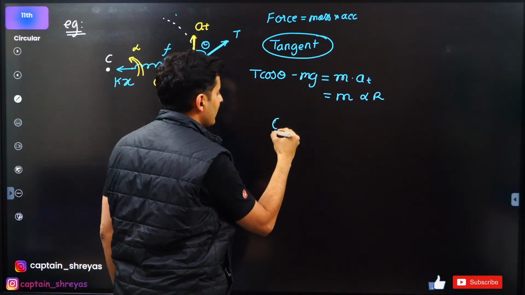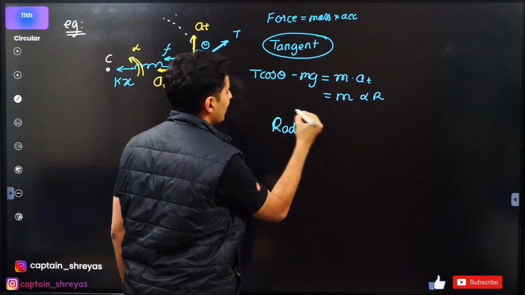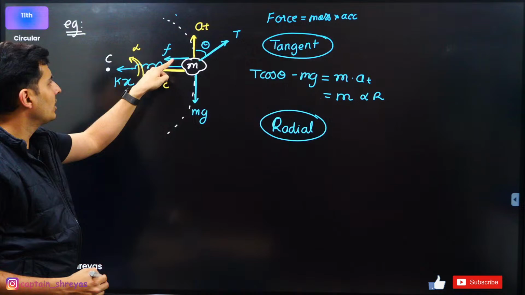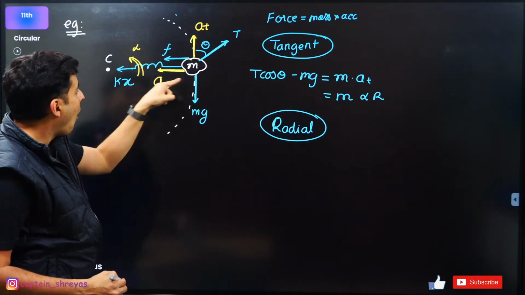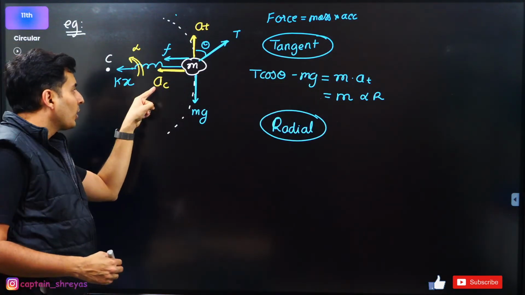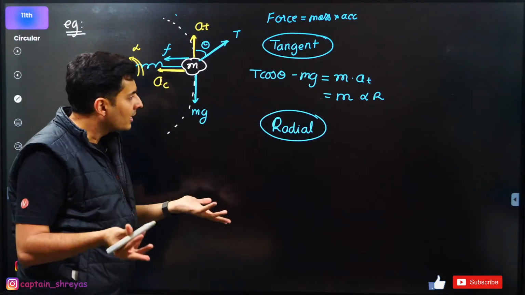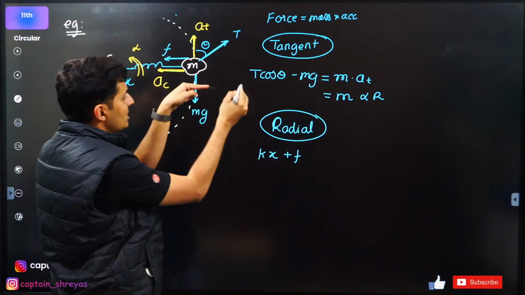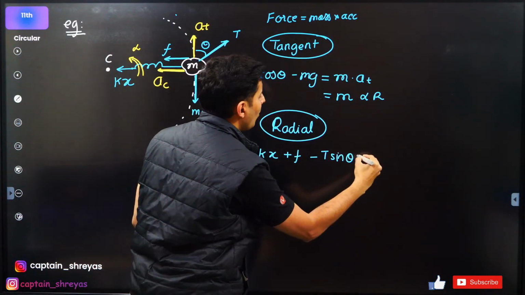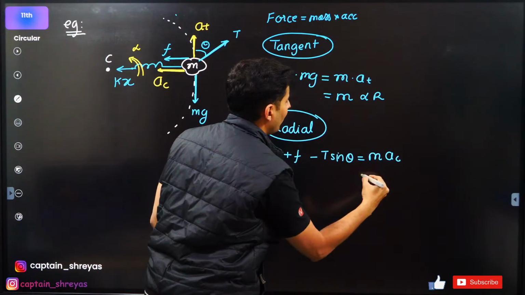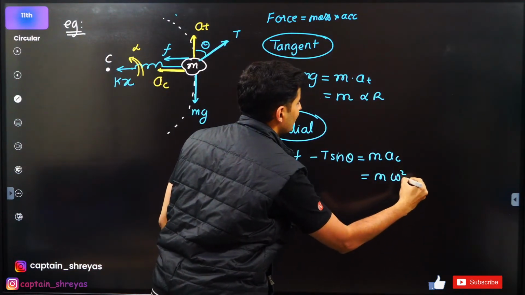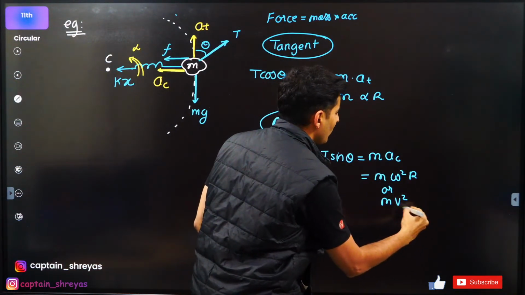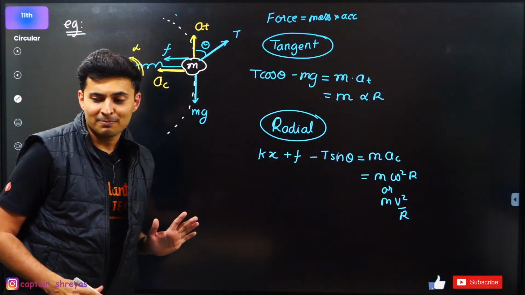Now along the radius, the radial or centripetal direction. In this direction, I can see the spring force is there, friction is there, and a component of tension is there. All the forces supporting acceleration are positive, opposing it are negative. So spring force positive, friction positive, tension's sine theta negative. Together they equal mass into centripetal acceleration. If you want, you can also write m omega square r or m v square by r, whatever is given. All of them mean the same thing.